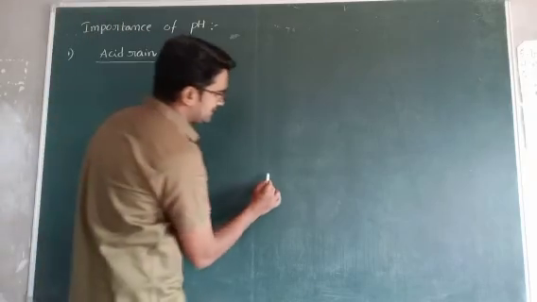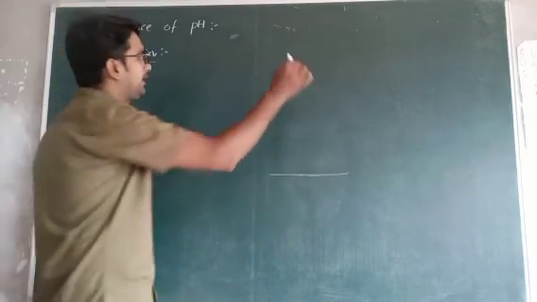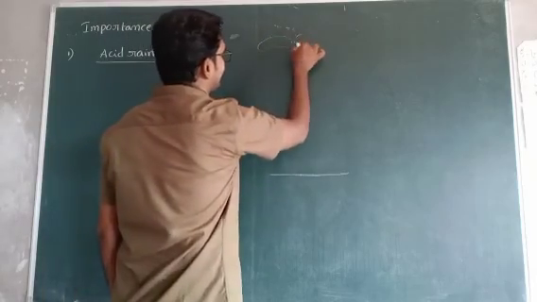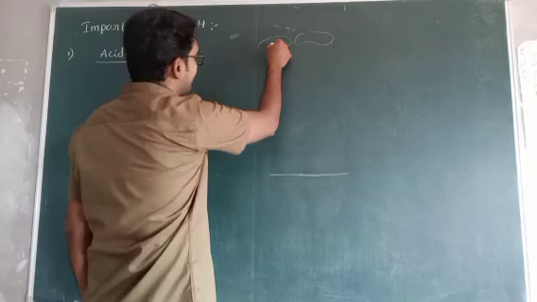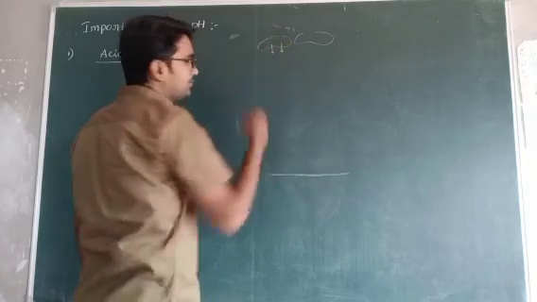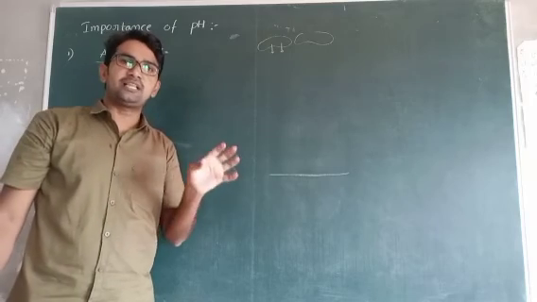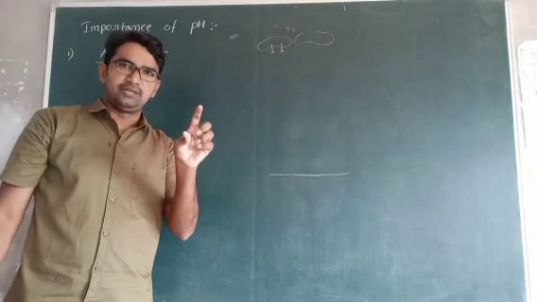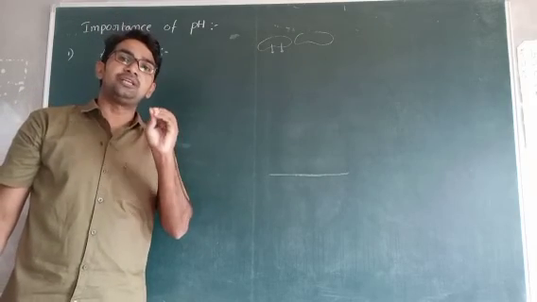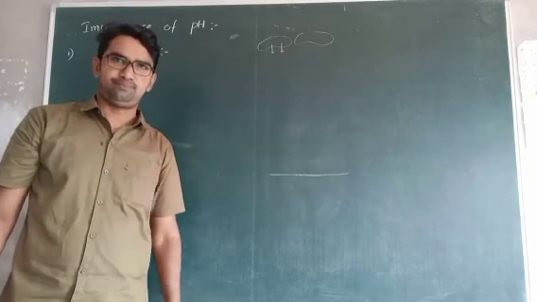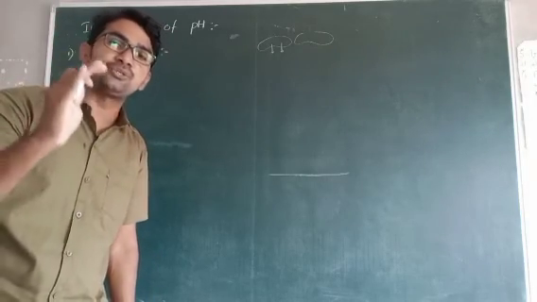For example, this is the earth surface, and these are the clouds. When the rainwater comes from the clouds, that is pure water. If you check the rainwater, the pH value is equal to 7, because it is a 100% neutral substance.